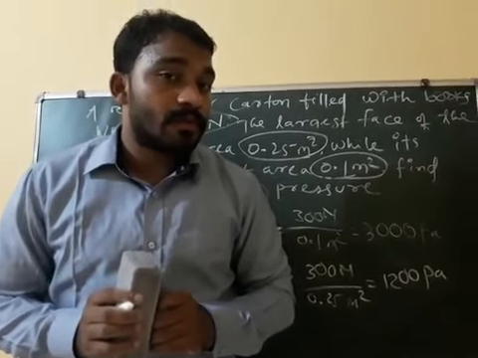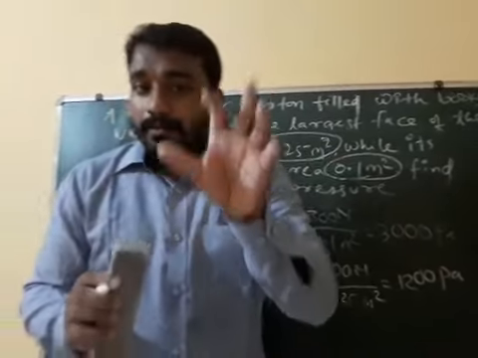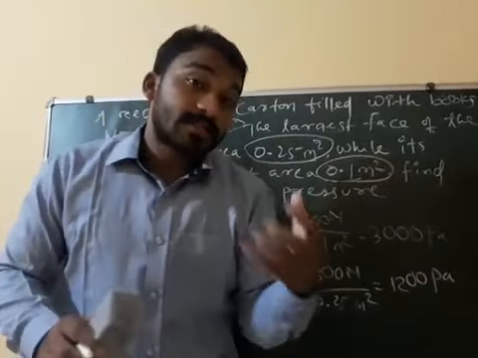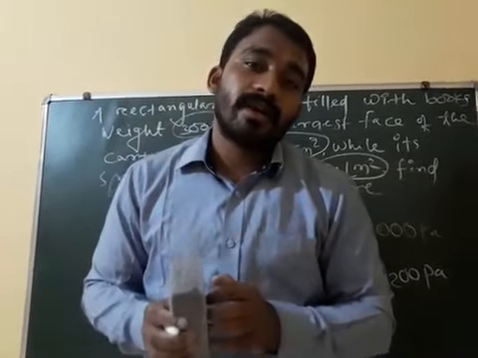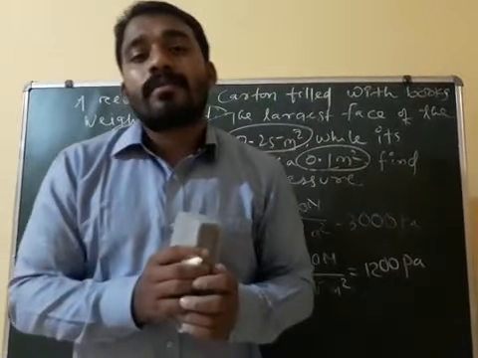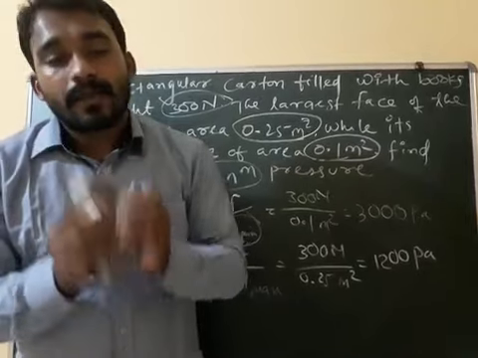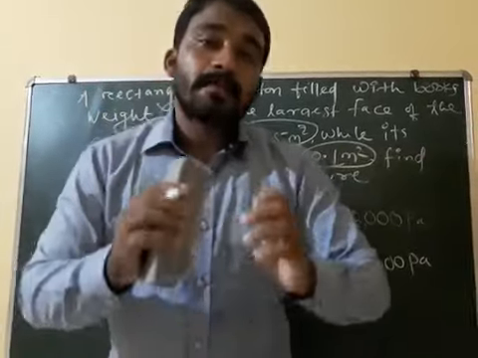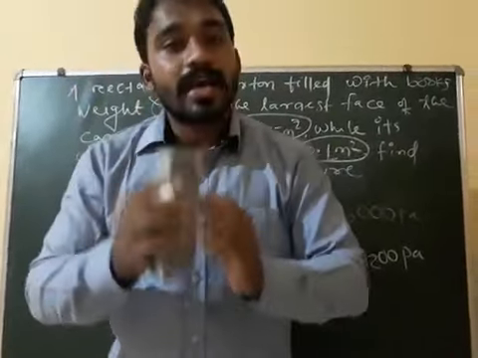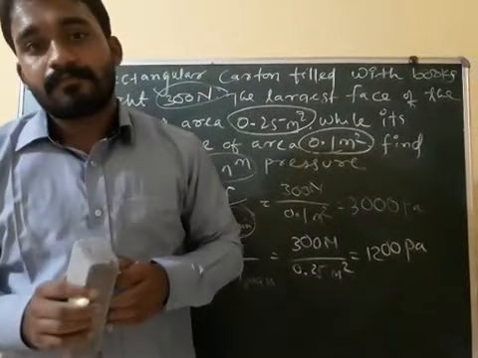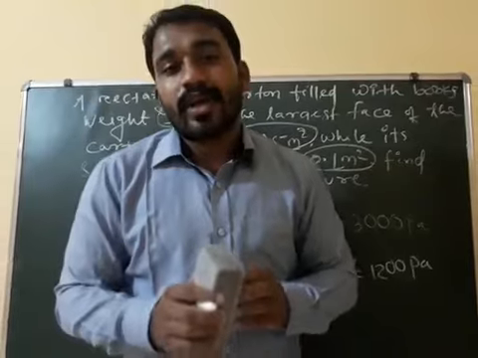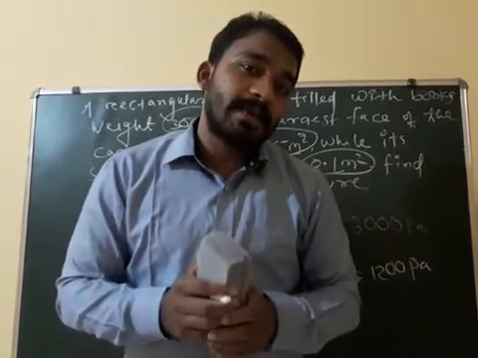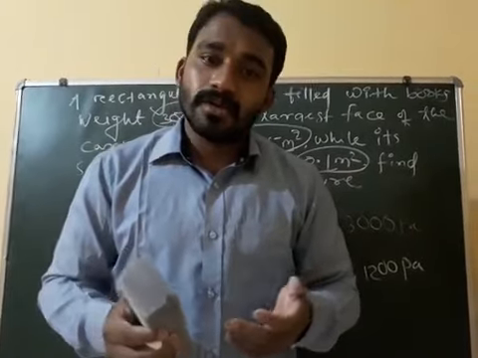Understood? The pressure created by a thin man and the pressure created by a fat man is totally different. Thin man pressure is very low, whereas the fat man pressure is high. Why? Because their weight is different. The thin man has less weight, whereas the fat man has more weight. Understood? Next one.